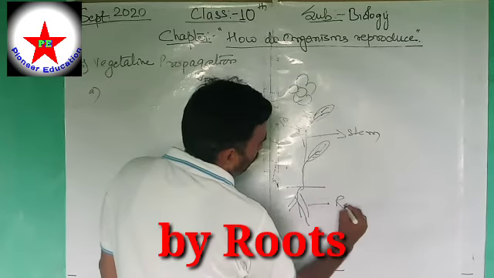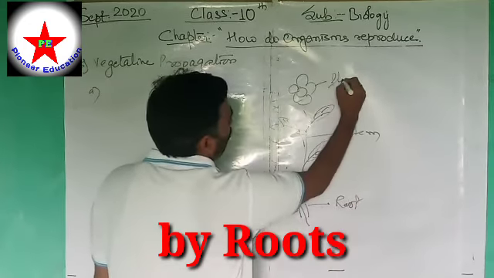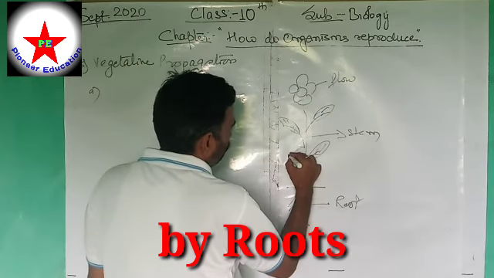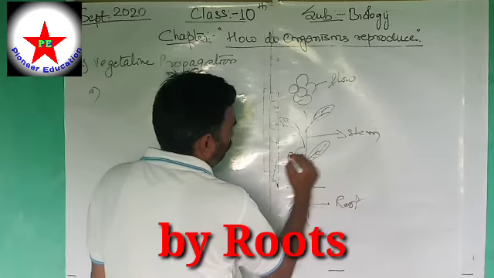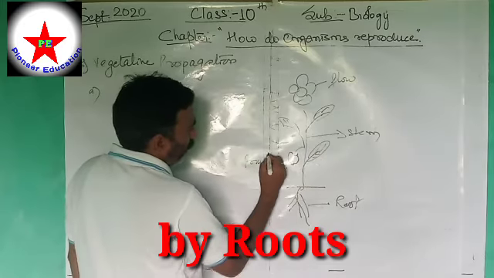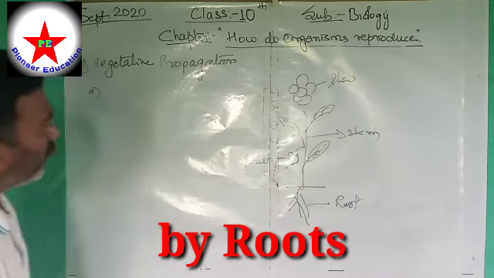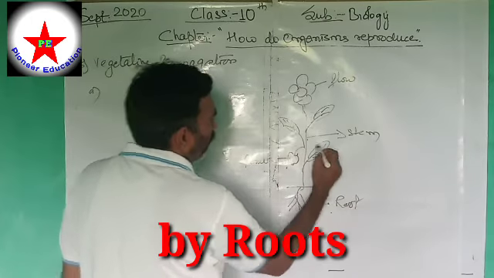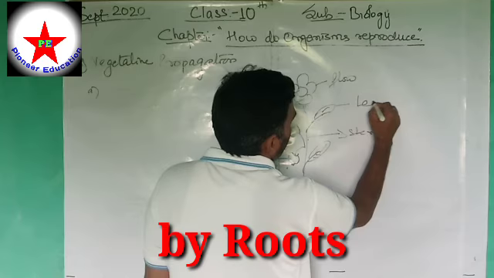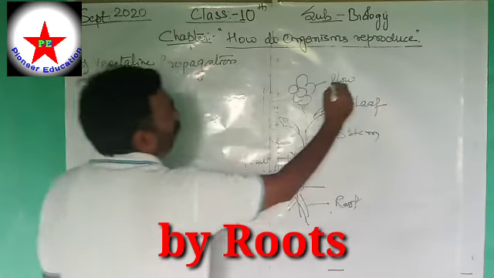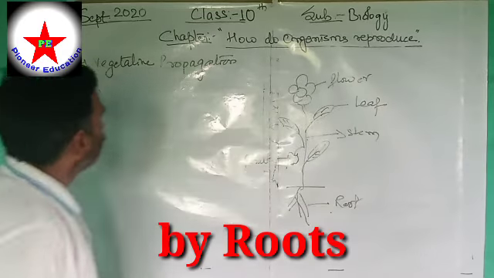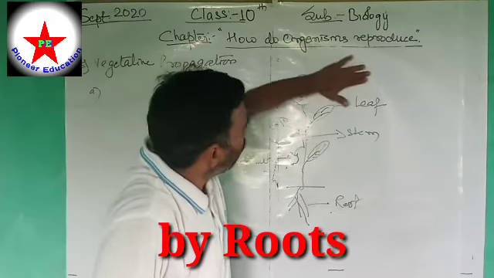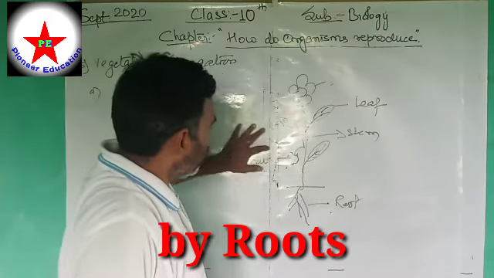This is the root. This is the flower, and of course there may be fruit also. This is the fruit. Okay, now this is the plant. These are the parts: root, stem, leaf, flower, fruit, etc.